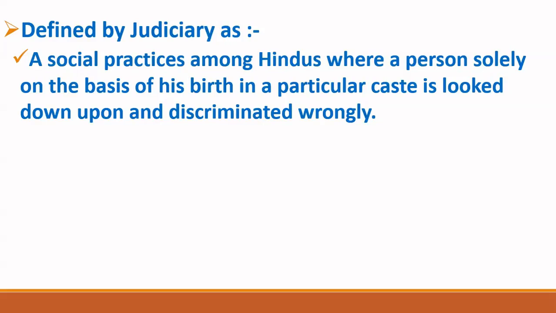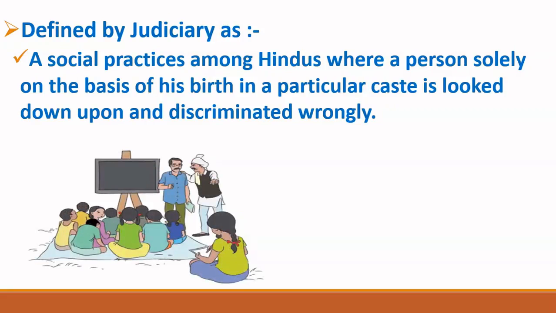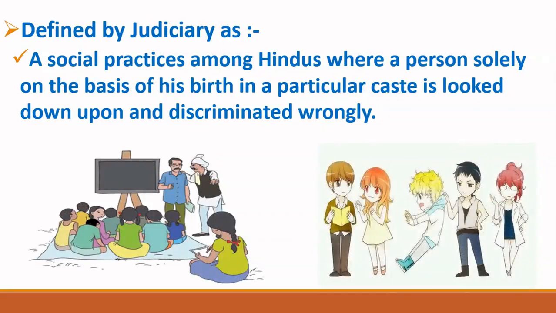For example, if there is a person called A and there is another person called B. If person A belongs to upper caste and person B belongs to an untouchable caste, and if person B touches person A, then person A will also become impure. And that's why these persons are known as untouchable. Now friends, in order to explain the meaning of untouchability more clearly, I have given two examples.